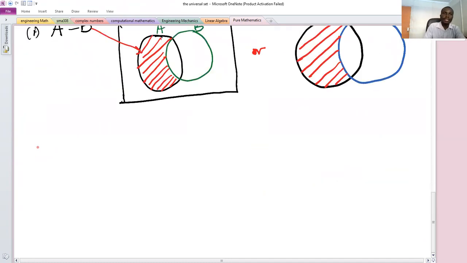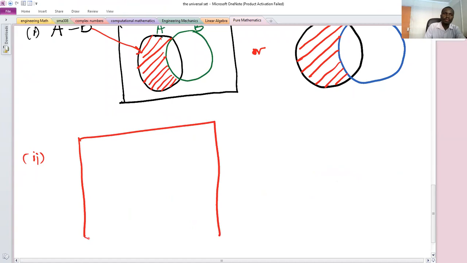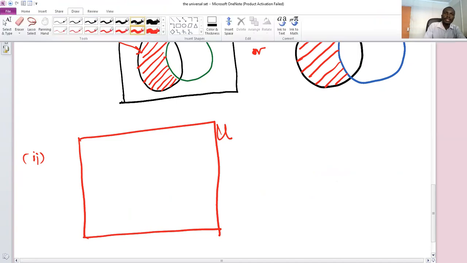And then B minus A. Let this be the universal set, and let's now draw the sets inside.